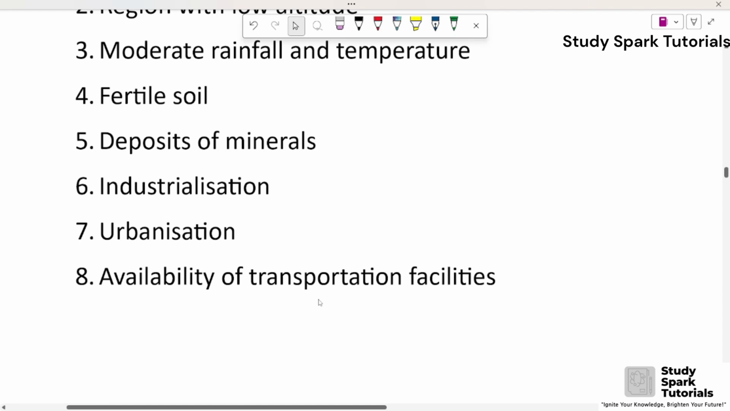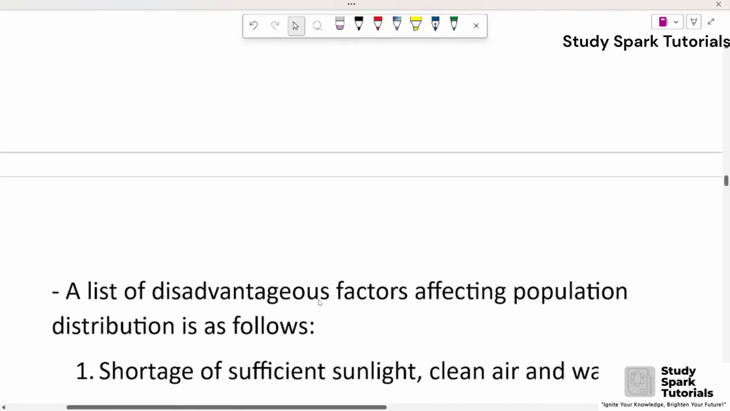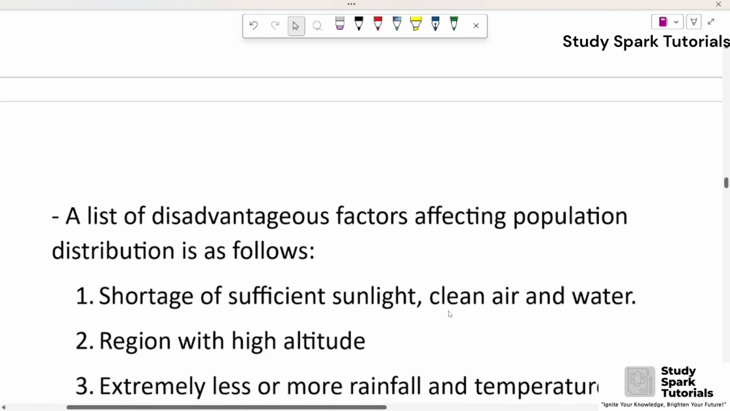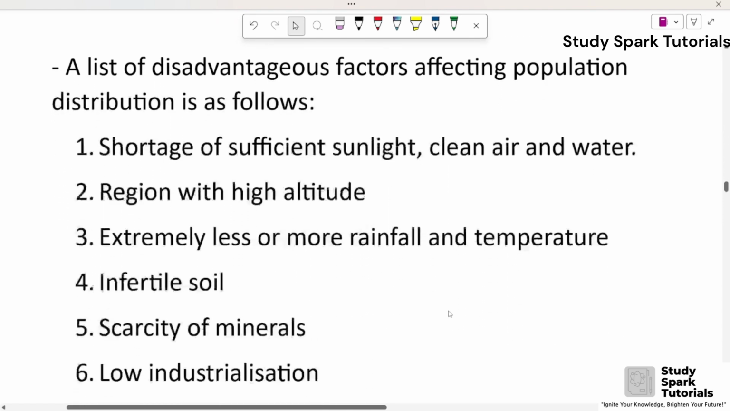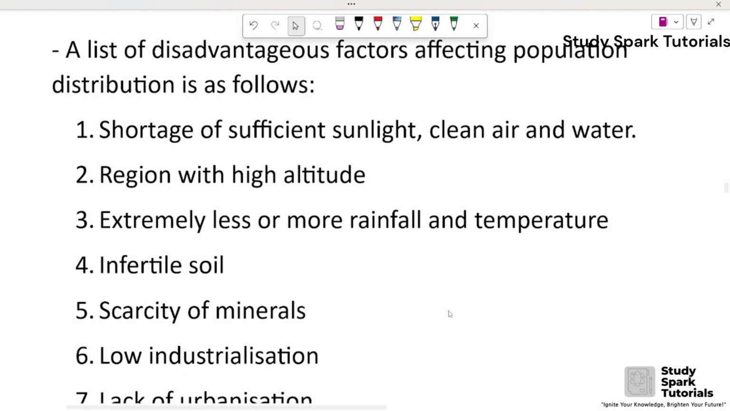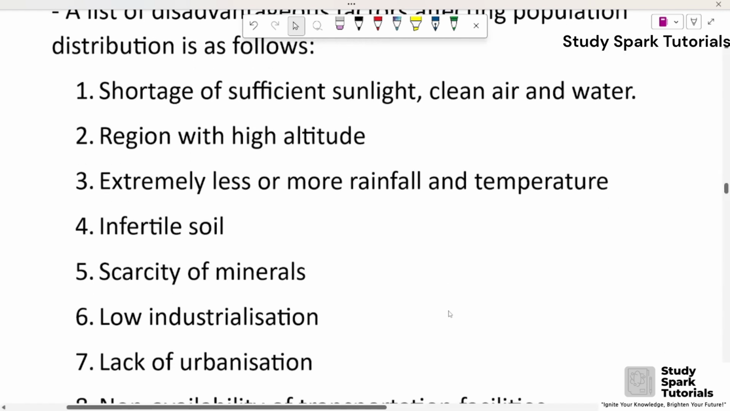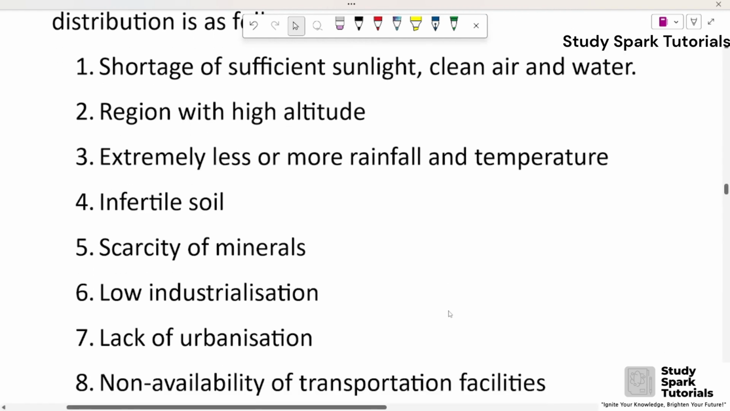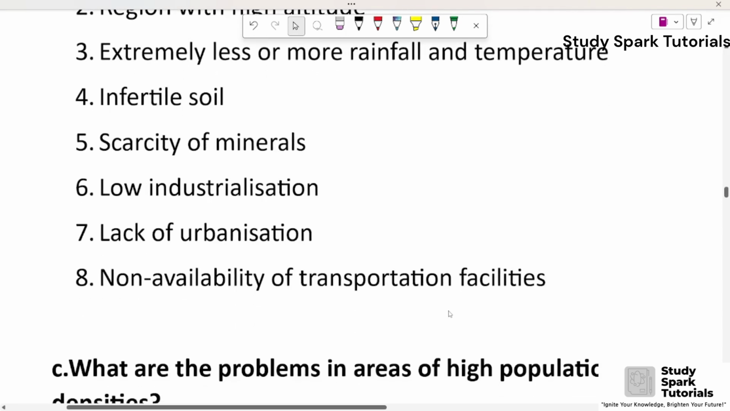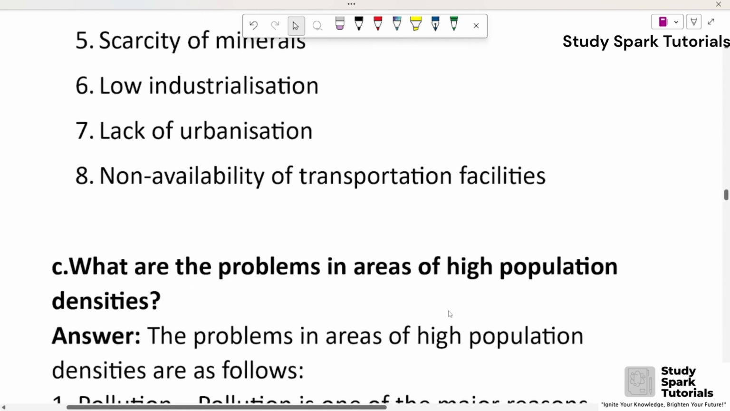Eight, availability of transportation facilities. A list of disadvantages factors affecting population distribution is as follows. First, shortage of sufficient sunlight, clean air and water. Second, region with high altitude. Third, extremely less or more rainfall and temperature. Four, infertile soil. Five, scarcity of minerals. Six, low industrialization. Seven, lack of urbanization. Eight, non-availability of transportation facilities.